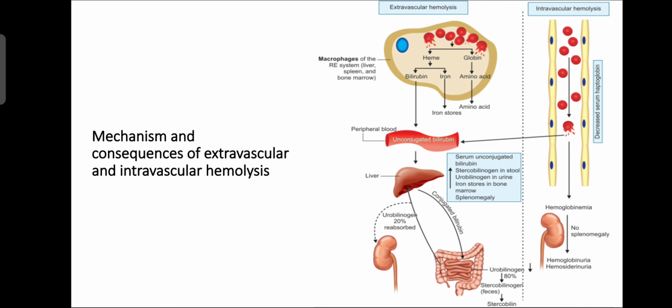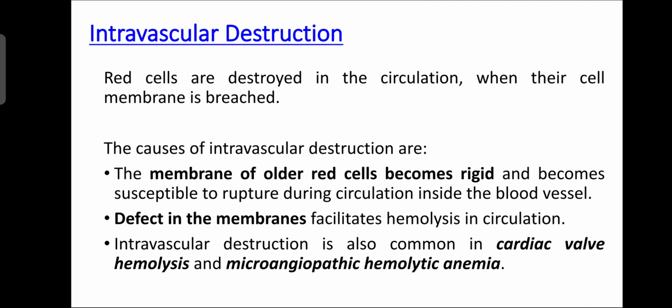Then intravascular hemolysis occurs inside the blood vessel. So in that, only hemoglobin increases in the blood, that is known as hemoglobinemia, okay. There is no splenomegaly; directly this hemoglobin appears in the urine, that is known as hemoglobinuria or hemosiderinuria, okay. So that is the difference between extravascular and intravascular hemolysis, okay. So this is about extravascular and intravascular hemolysis, okay.